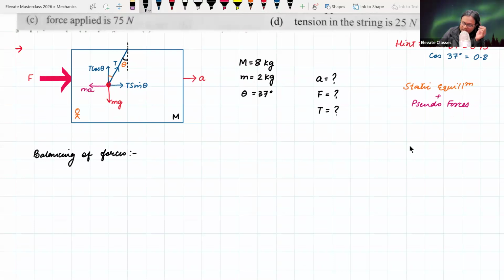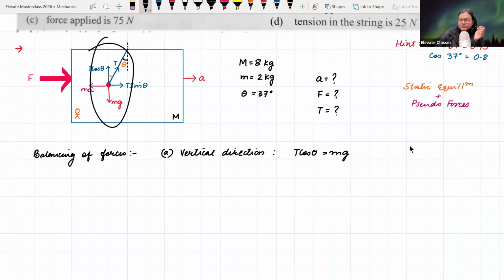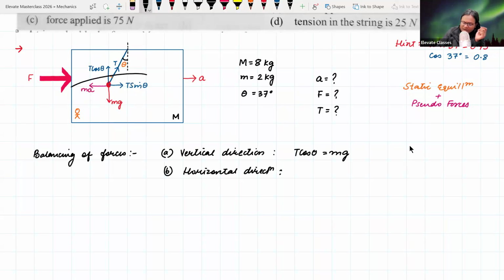In the vertical direction, what does the balancing of forces say? It says that T cos theta is equal to mg, right? T cos theta is equal to mg, vertical direction. That's it. और कुछ करने की जरूरत नहीं है. Horizontal direction में what is the balancing of forces? You have T sin theta is equal to ma.